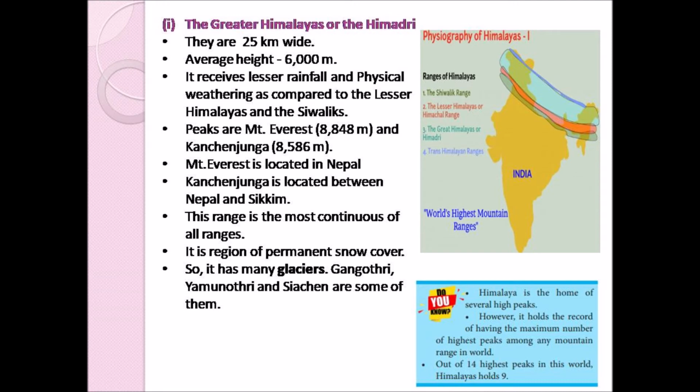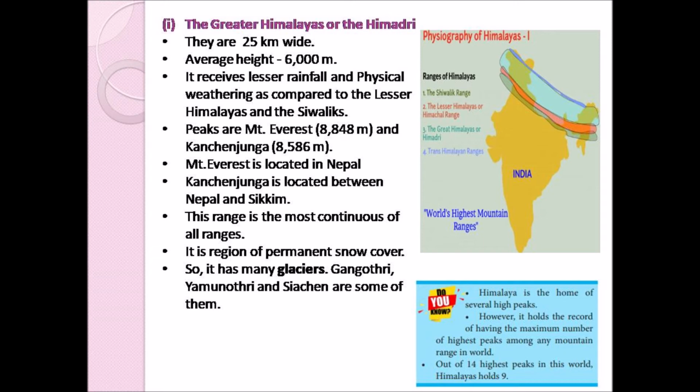Almost all the highest peaks are located in this range, that is in the Greater Himalayas. They are Mount Everest and Kanchenjunga. Mount Everest is about 8848 meter in height, and Kanchenjunga is about 8586 meter. So these two peaks are located in this Greater Himalayas. Kanchenjunga is located between Nepal and Sikkim, and Mount Everest is located in Nepal.